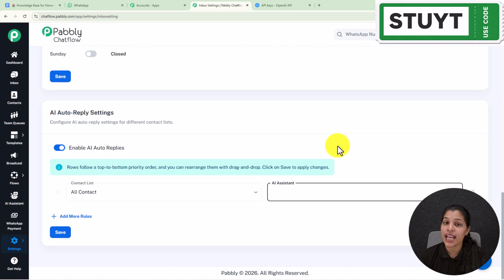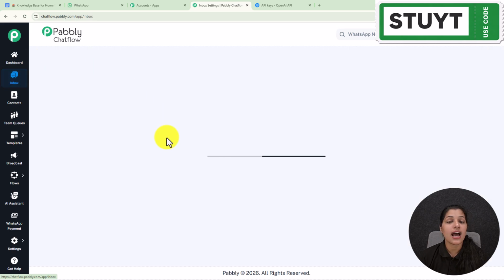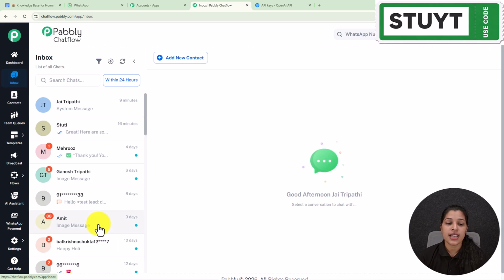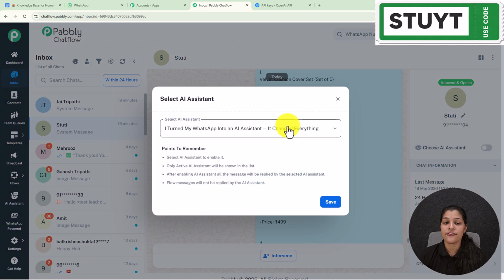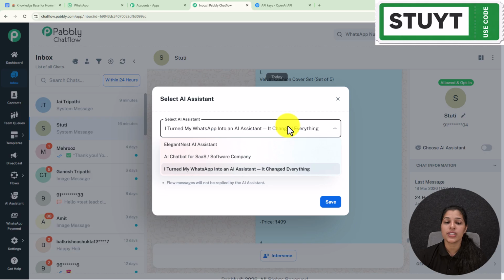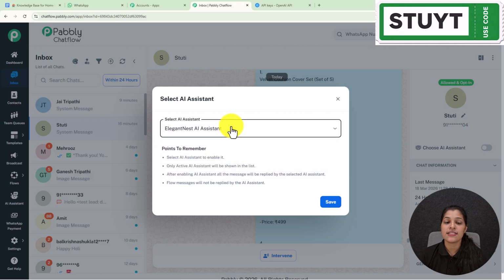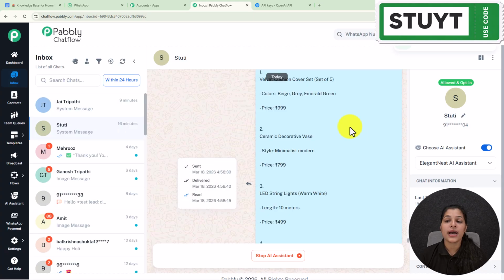And if you want to enable the AI assistant for a particular chat, then you just have to go towards the inbox, and here you can see all these contacts. Now let's say I'm going to enable the AI assistant for this particular chat. So here I have selected it, and on the right hand side you can see this option of choose AI assistant, from where you can select the AI assistant which you want to enable. Here I'm going to select this AI assistant which I have recently created. Now let's click over the save button, and here my AI assistant has been enabled successfully for this particular chat. So this is the simple way for enabling the AI assistant for a particular chat too.